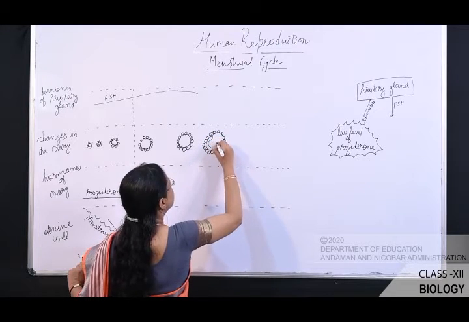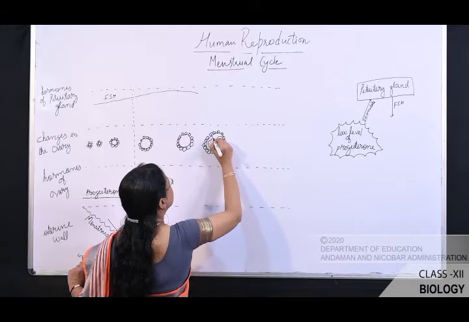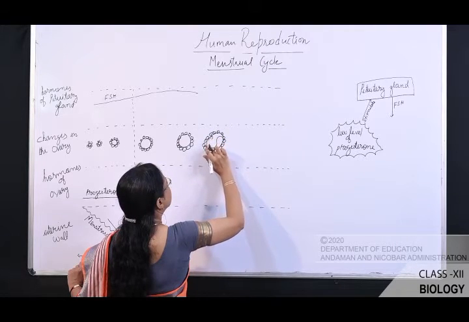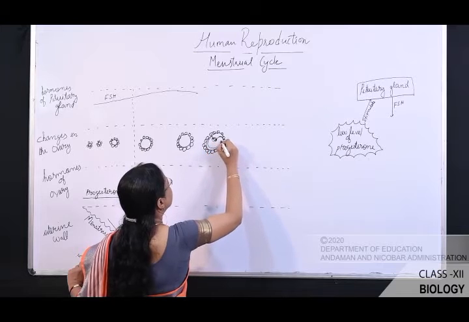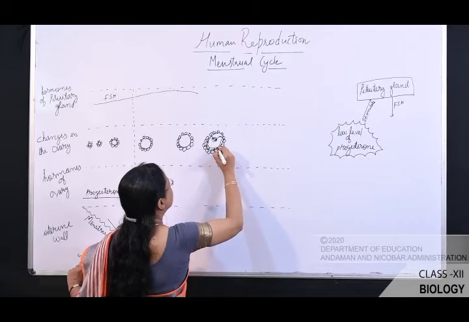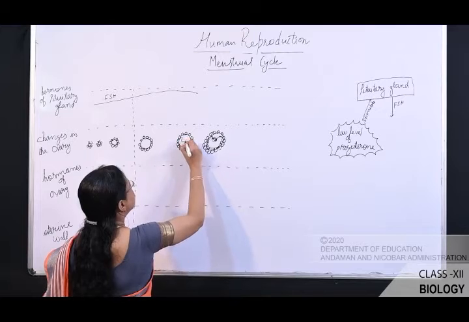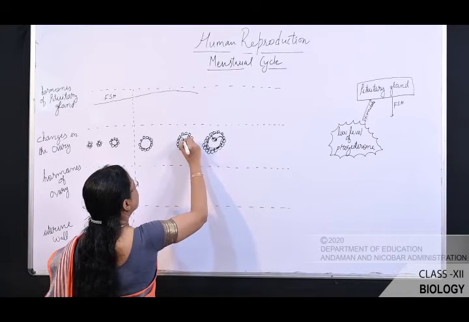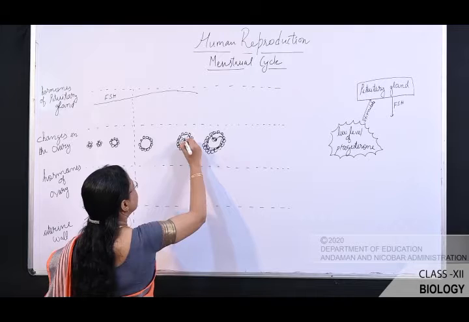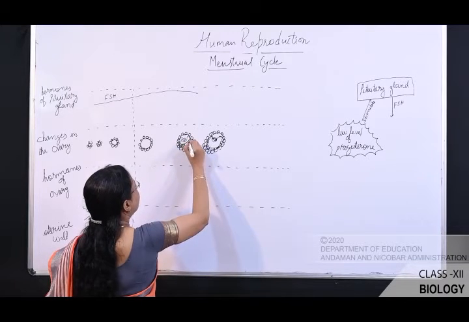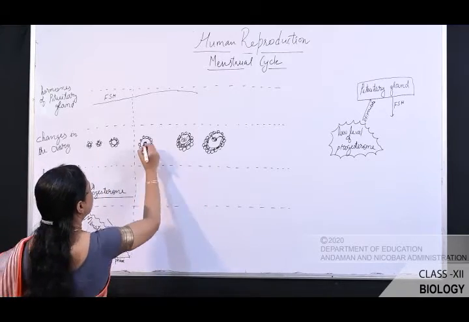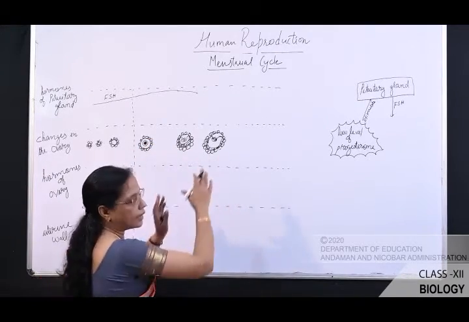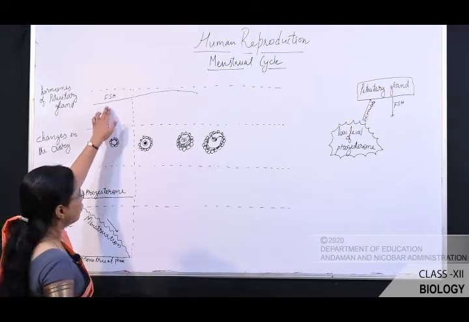You can see here, this is the secondary oocyte, and this is a follicle. So here also this is a tertiary follicle. Secondary oocyte is present, and this is a secondary follicle. So various follicles are developed by the influence of FSH.